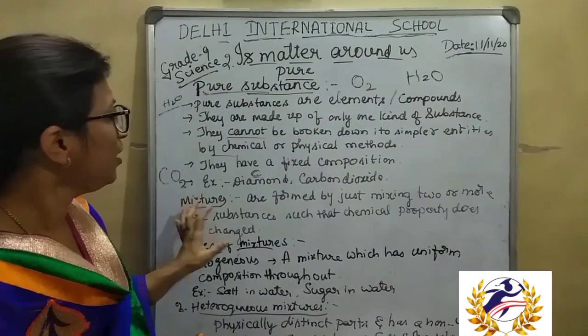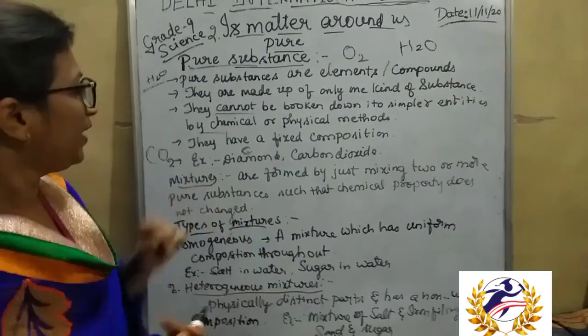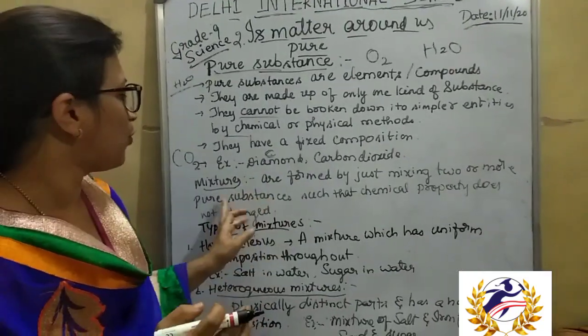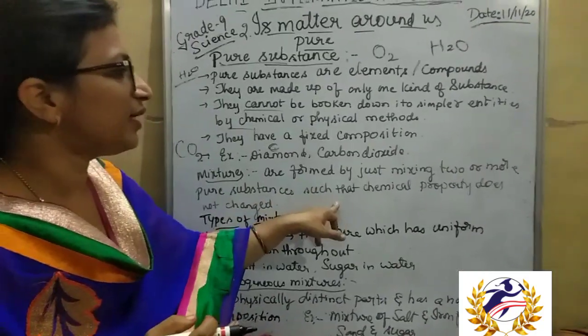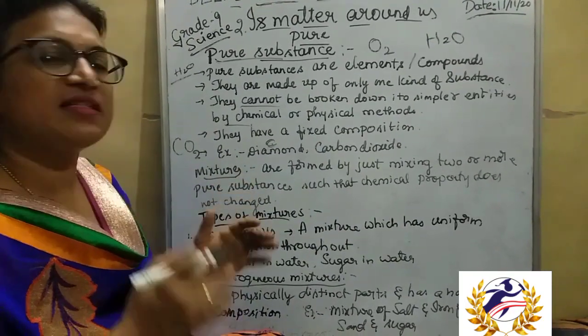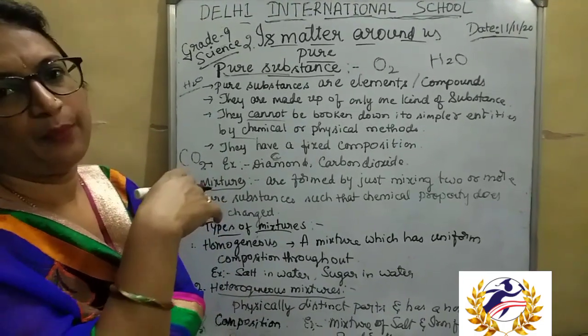In the same way, let us come to mixtures. Mixtures are formed by just mixing two or more pure substances such that the chemical property does not change. The chemical property is retained when we mix them. For example, I will take a simple example.